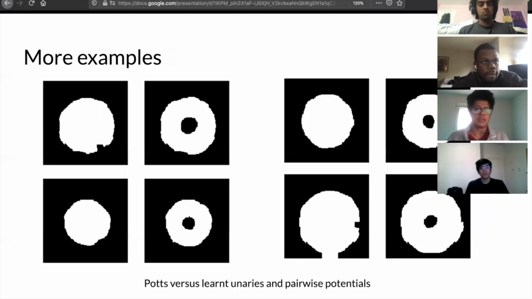Since our model learns the unaries and pairwise potentials separately, it has more robust outputs, as you can see. In the last and first image, you can see that the Potts model has some arbitrary protrusions in and out of the ring, and the gaps are all closed. But in our case, the gaps are open and the surfaces are much smoother.